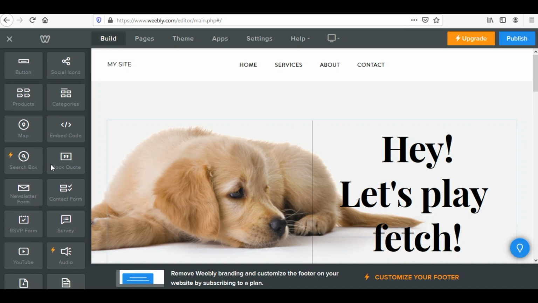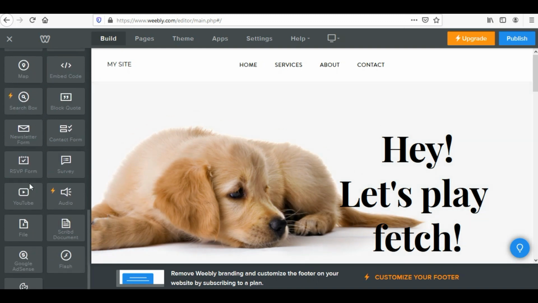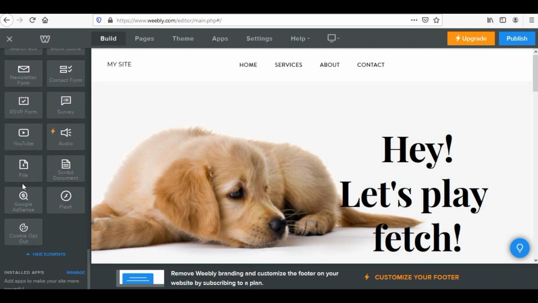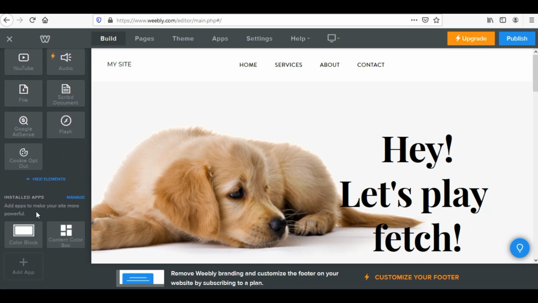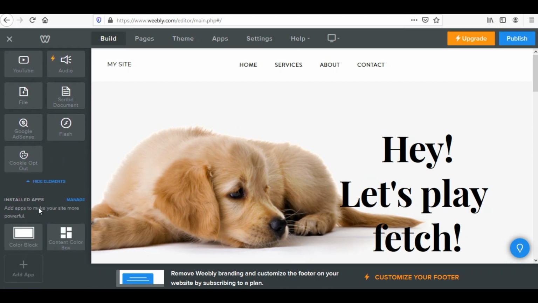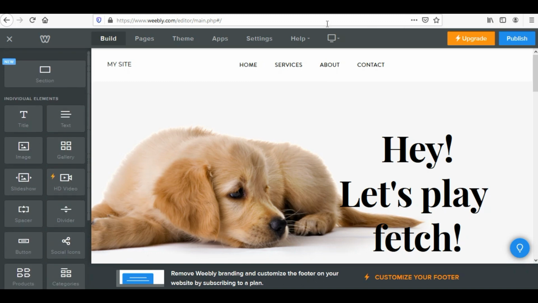You can put a map, embed code, a search box, a contact form, an RSVP form, a survey form over here. You can upload a file, you can link it to AdSense. You can do multiple types of things. You can install apps also over here, but let us keep the things very simple.